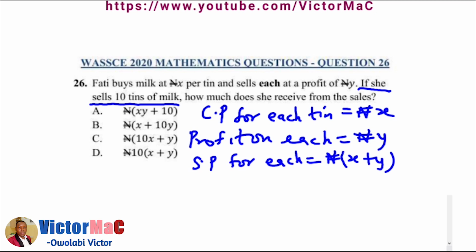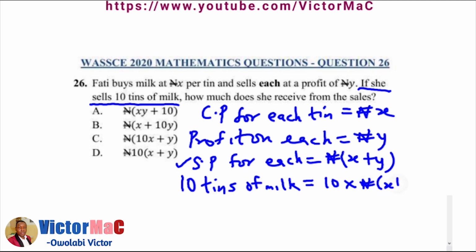So 10 tins of milk, just multiply this selling price by 10. So 10 times this X plus Y naira will give us 10 into X plus Y naira, and that is option D.